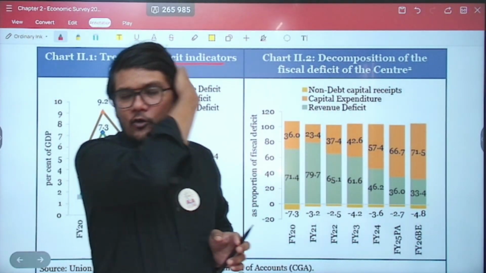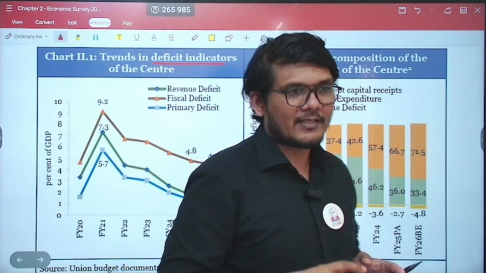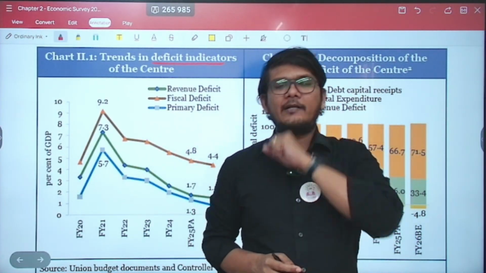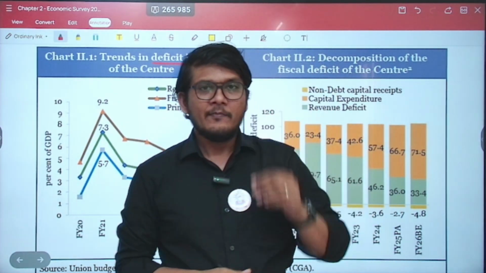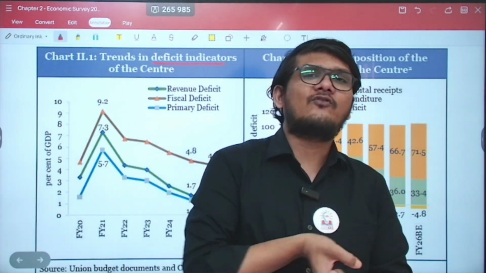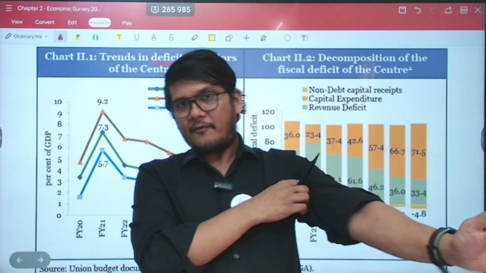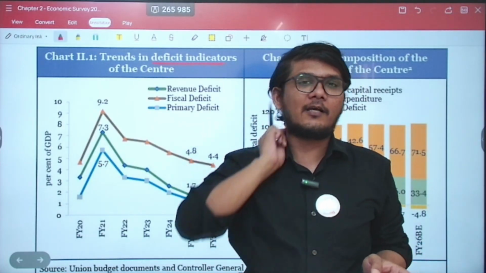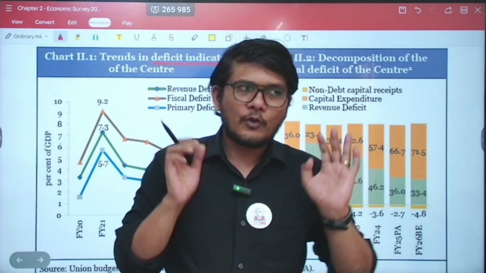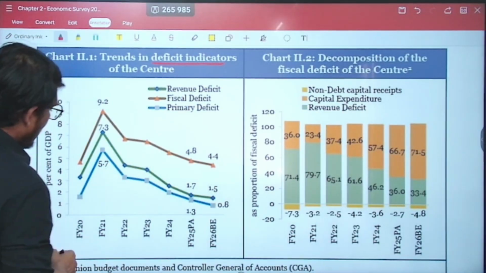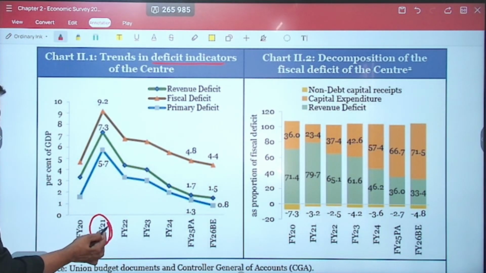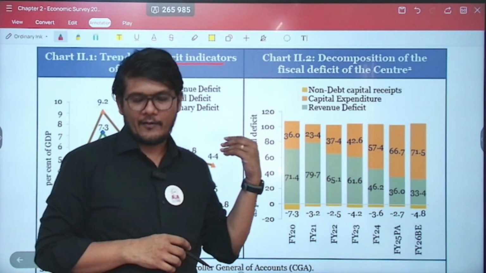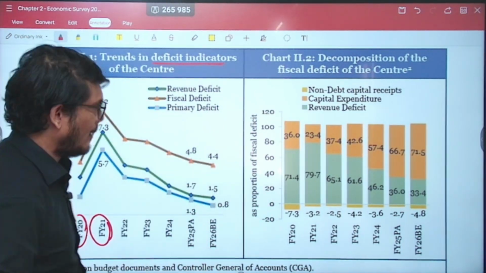Throughout the economic survey, you will see a comparison with respect to the pre-COVID period, then what happened in COVID, and then the post-COVID period. And throughout the economic survey, it is trying to tell us whether we have reached the pre-COVID period or not, and whether we are doing better than the pre-COVID period or not. Here also, this is the COVID year, basically the impact, and this is slightly before COVID. In some of the graphs you will have 4 years, 5 years of pre-COVID data also available.